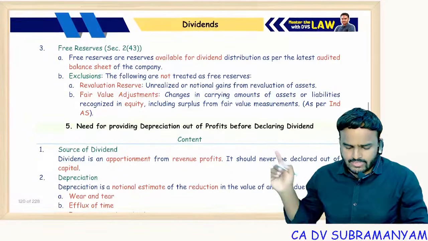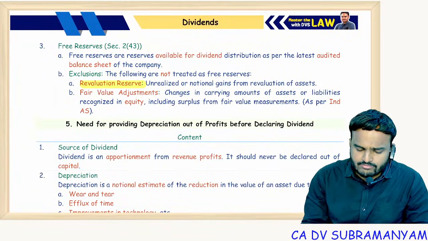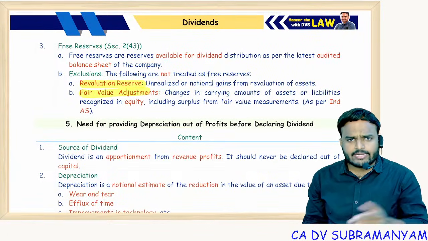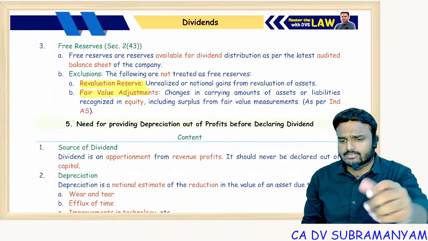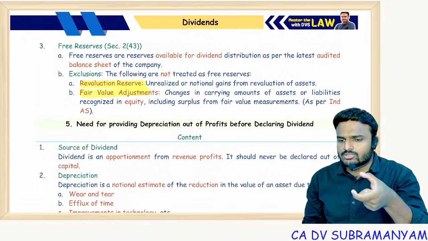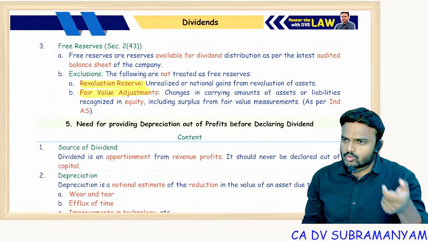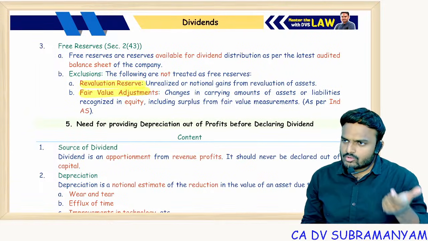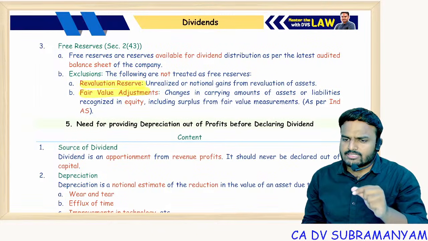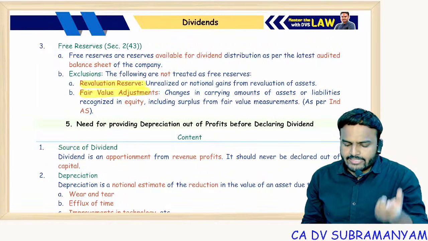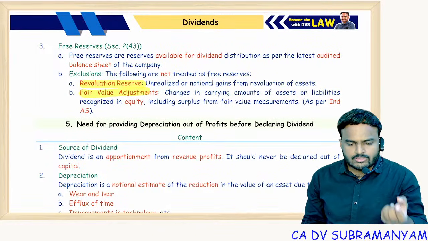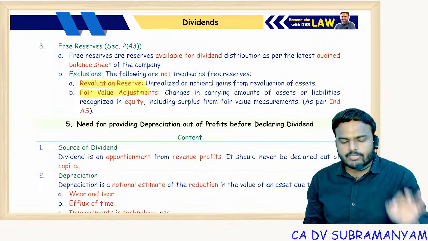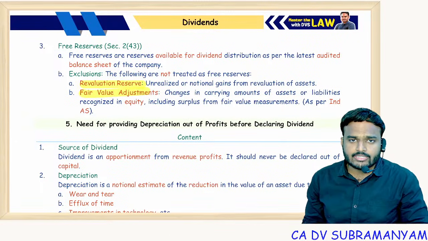Free reserves, we had a definition. Free reserves exclude revaluation reserves and fair value adjustments. We had a separate accounting standard in accounts where you create some FCTR. So all these foreign current assets you value at closing prices. Now any changes in the carrying amounts, you will transfer that amount to the reserve, and that reserve is not useful for declaration and payment of dividends.